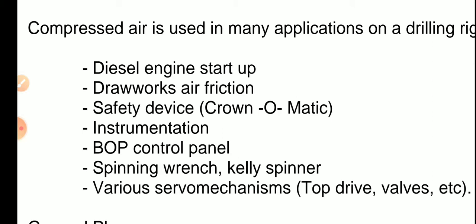So after that, we need to start it. At that time, we have to start the compressor. So we have to supply an adequate quantity of air to the engine with the help of the compressor. That compressor is used to compress the air from lower pressure to higher pressure. Next one is drawworks air friction clutch. In the drawworks also we are using compressed air.